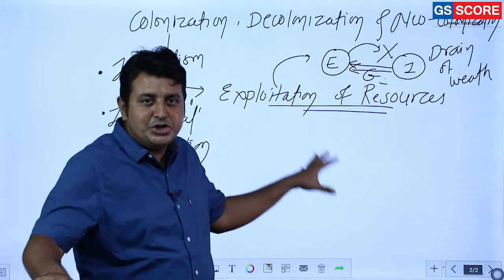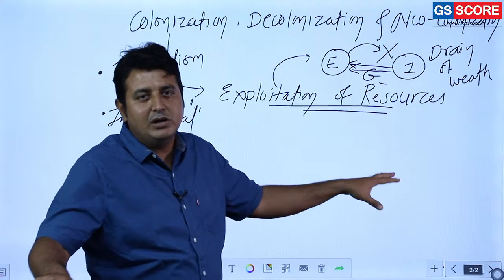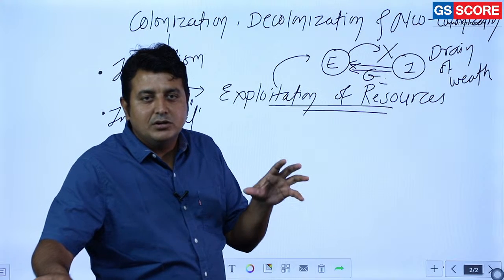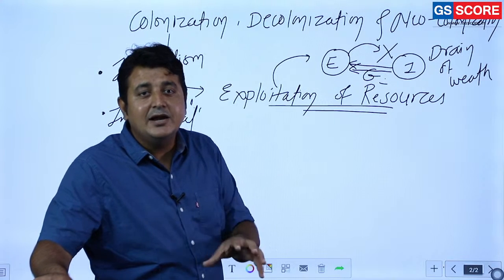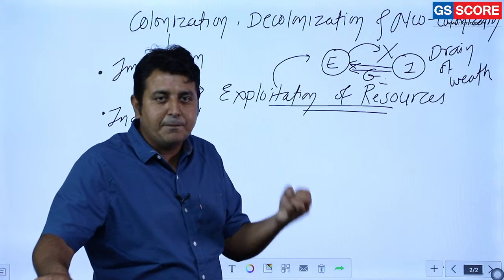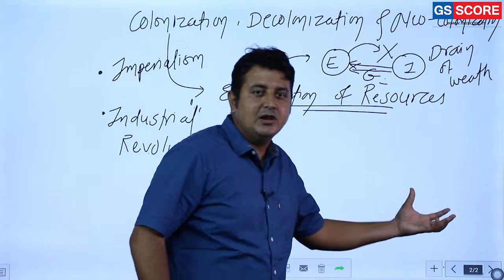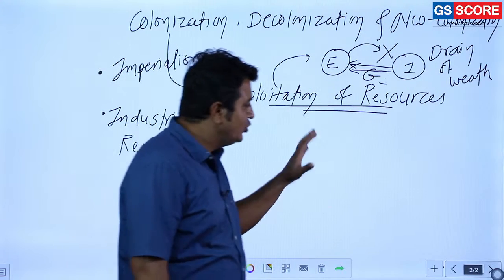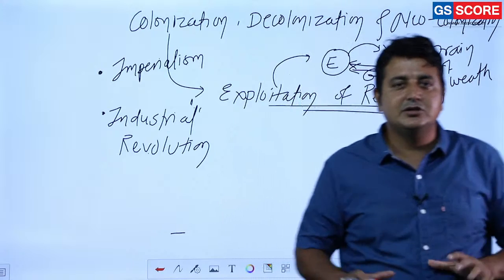So Asia, Africa and Latin American colonies basically acted as a land of resources, the most important supply source of raw material for the industrialization in European countries. Clear? So that is the process of colonization.